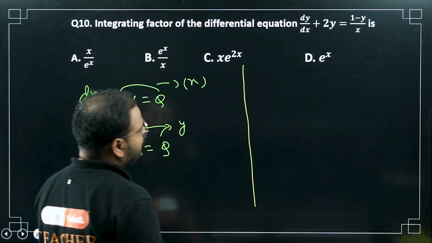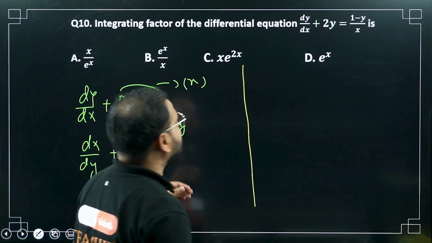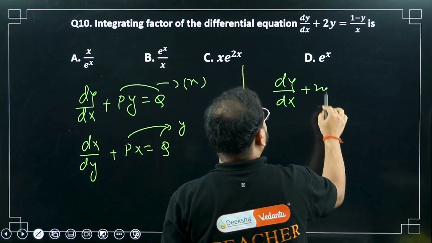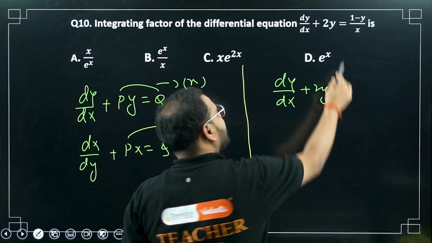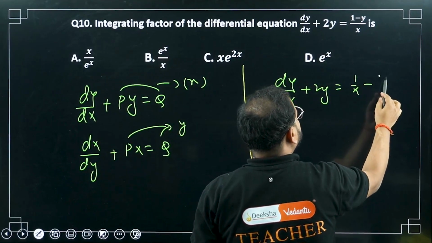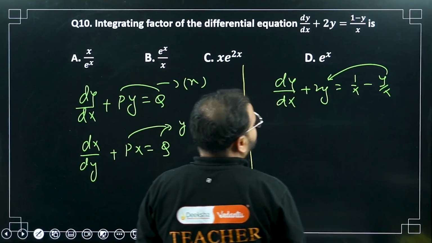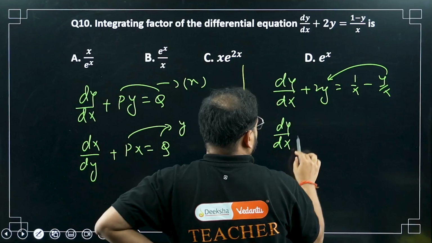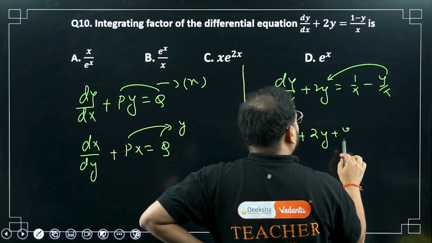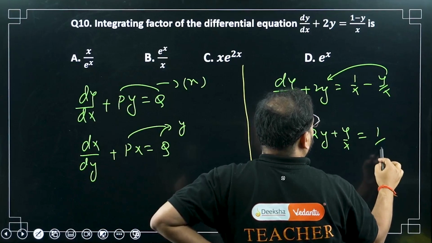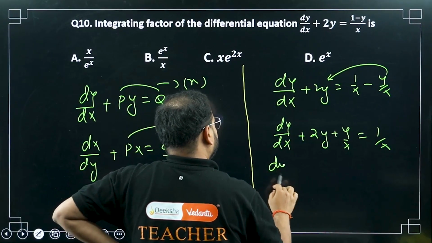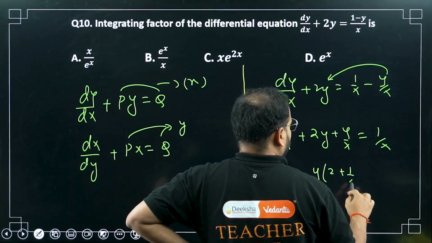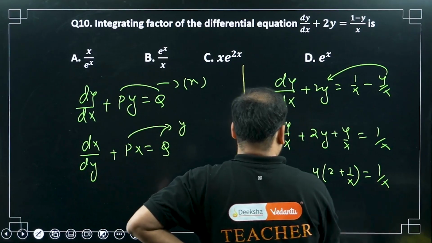Okay. So for this, I have to make this form first. Please check the condition which is given. I have dy by dx plus 2y. Separate this because it is in terms of x and y both. Separate it: 1 by x minus y by x. Bring this y over here. So what are you going to get? dy by dx plus 2y plus y upon x equals 1 upon x. Okay, so I can write it here: dy by dx plus, taking y common, I get 2 plus 1 by x equals 1 by x.